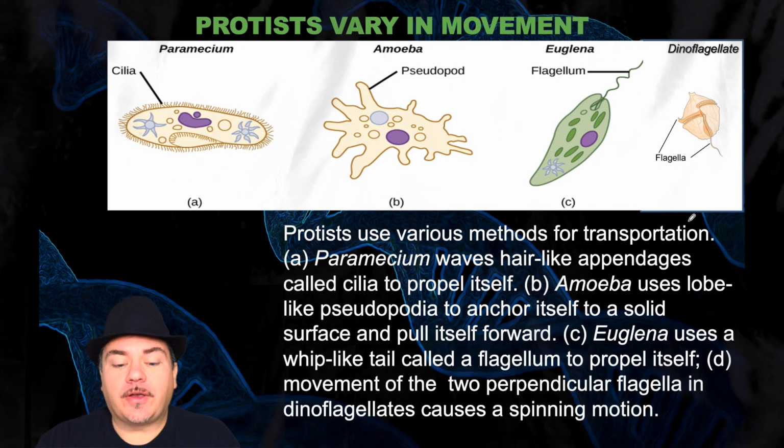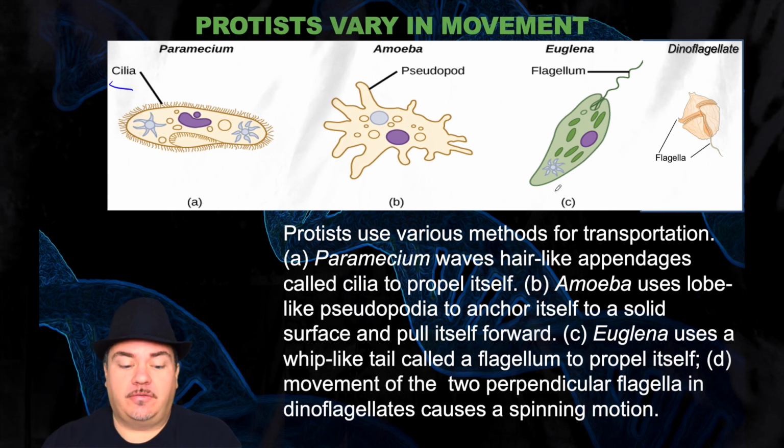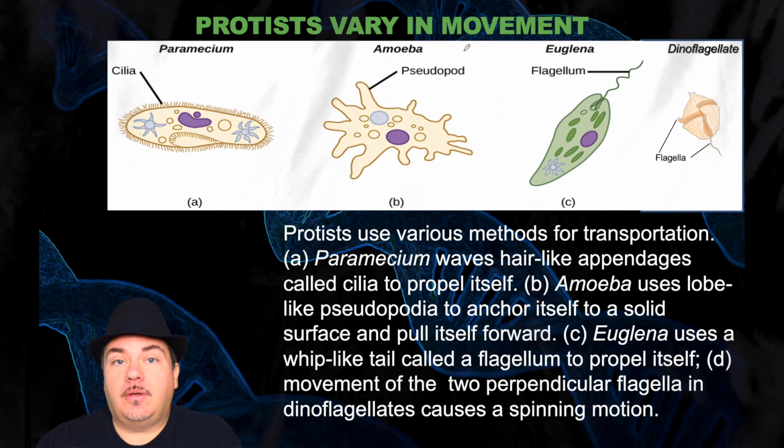The protists also vary in how they move. For example, you can have protists that use cilia, which are things that look like short little hairs, but they can have a wave-like movement that allows the organisms to, for example, swim through the liquid they're living in. Some form pseudopodia, which means false feet.